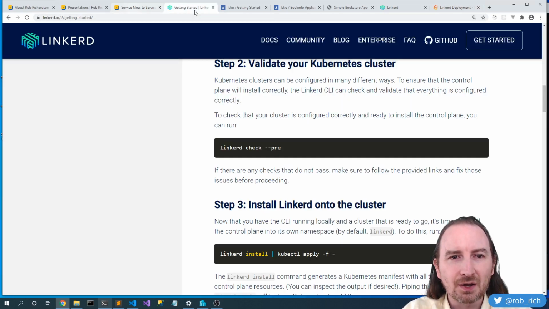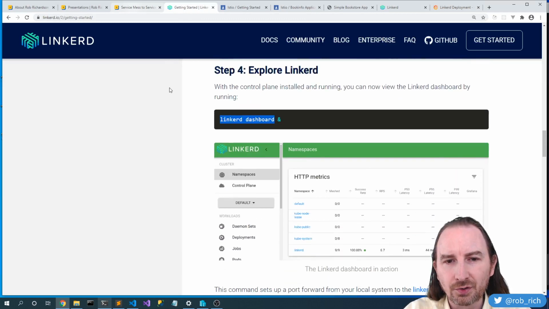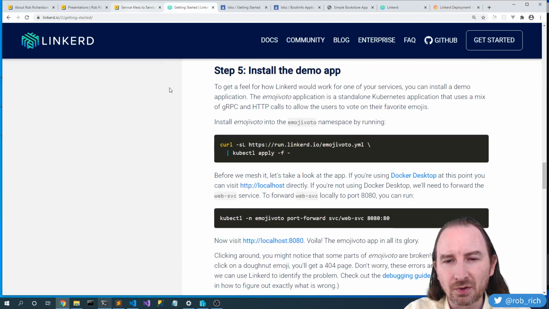Now, I'd invite you to come to LinkerD Getting Started, and there's a great way to walk through the dashboard and walk through a demo app. But for the sake of time, let's show Istio.